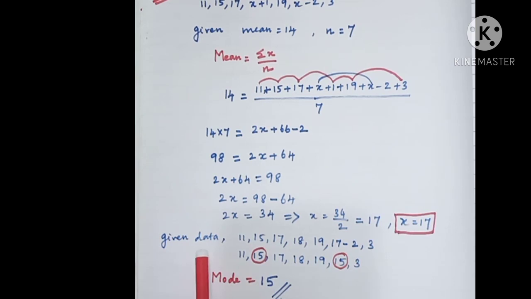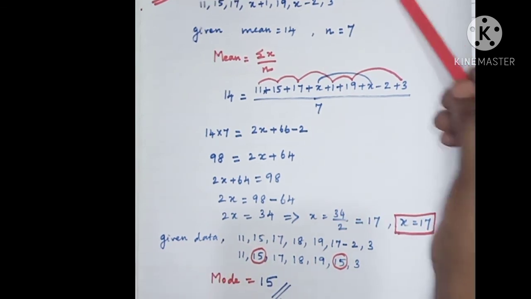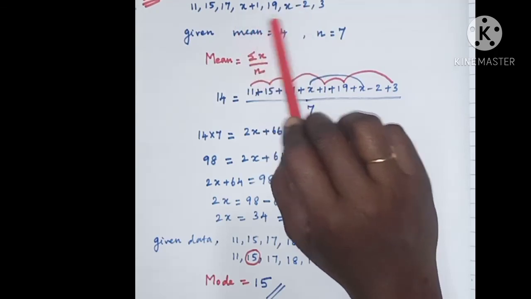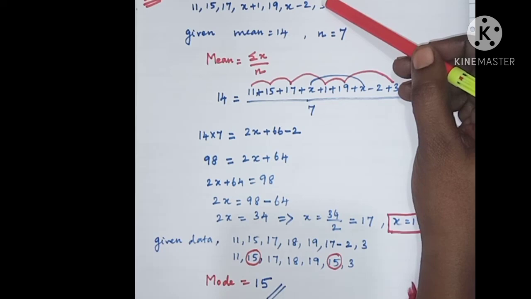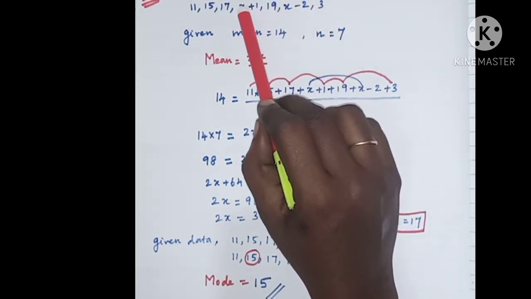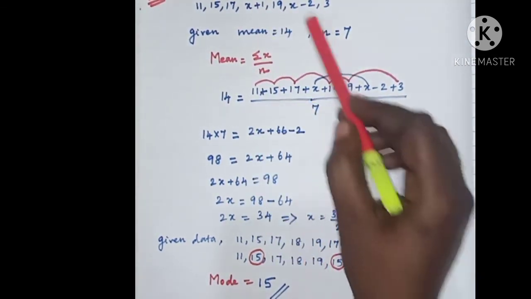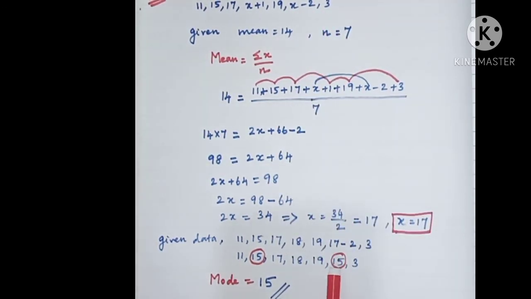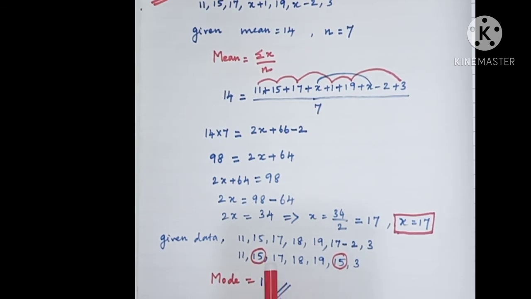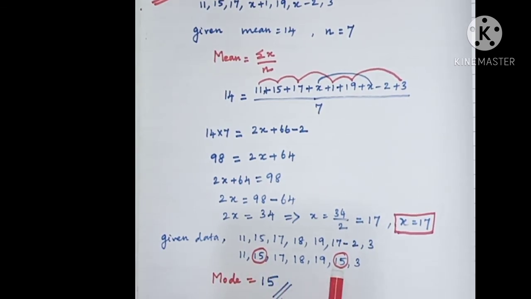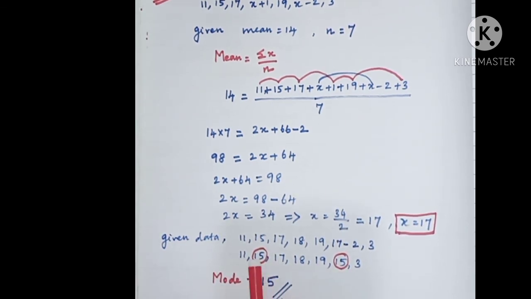Next we have to identify the mode for the given data, but in the problem the data are given with x values. So you have to substitute the x values in the given data. Substituting x values, you will get 17 plus 1 is 18 and 17 minus 2 is 15. So in the given data, which number occurs the maximum number of times? We have to find the maximum occurrence data. So mode is equal to 15 because 15 occurs 2 times. Therefore mode is equal to 15.